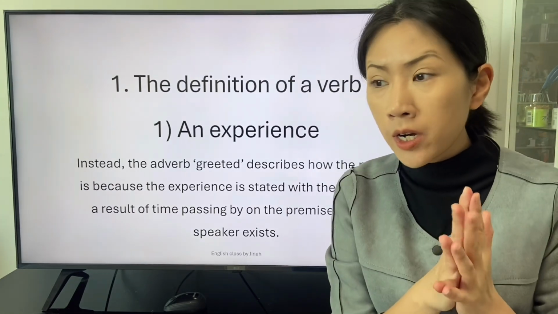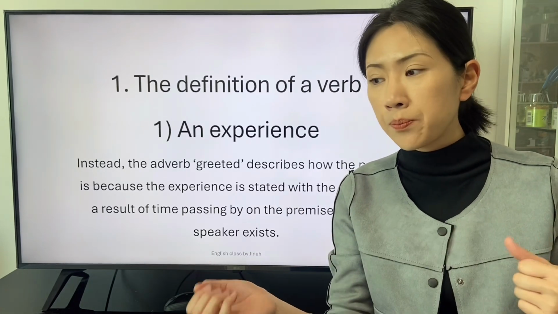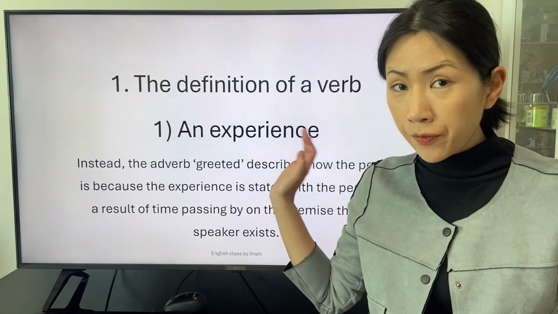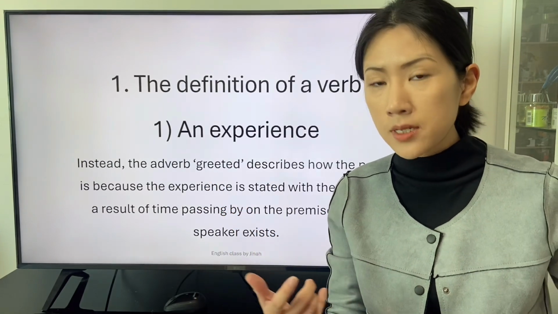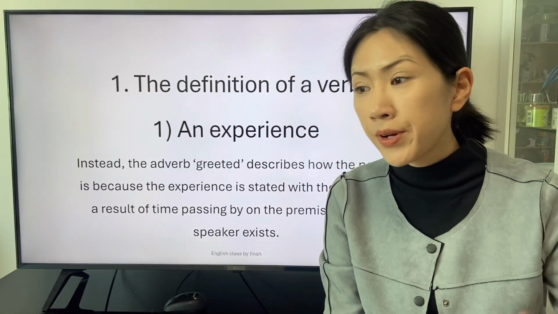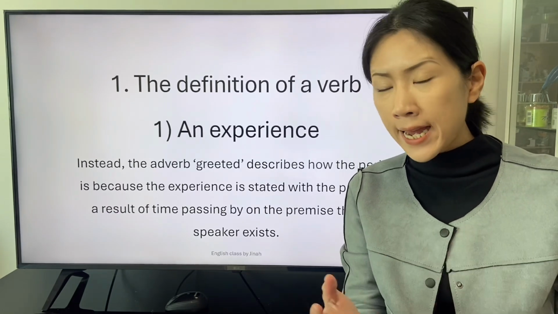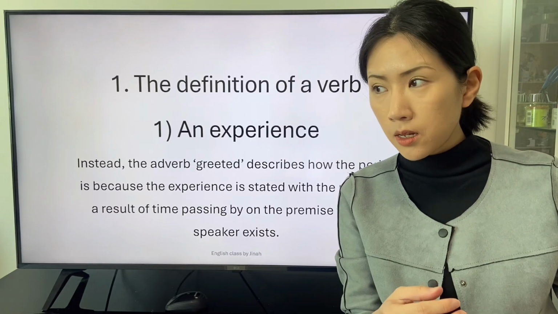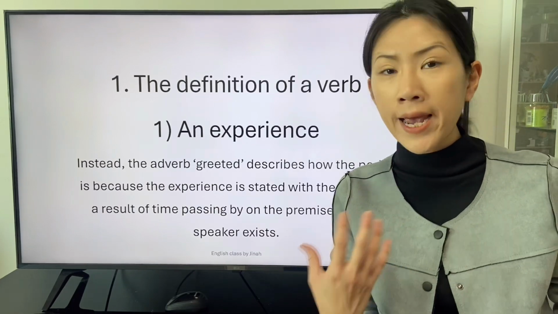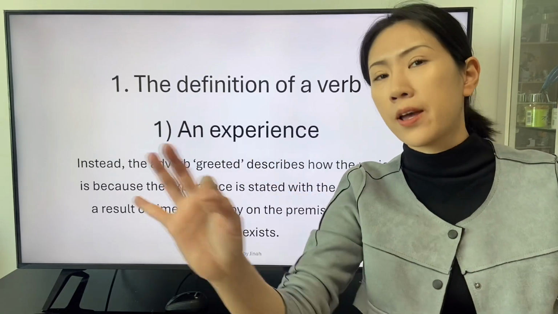The speaker spent a period of time, and the adverb greeted describes how. We can summarize that the experience is how we react to the period of time.